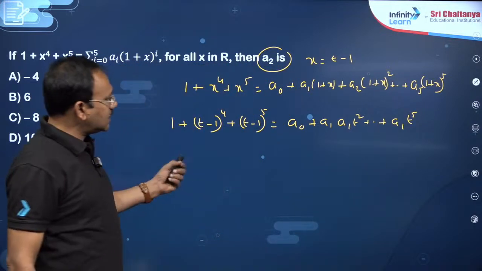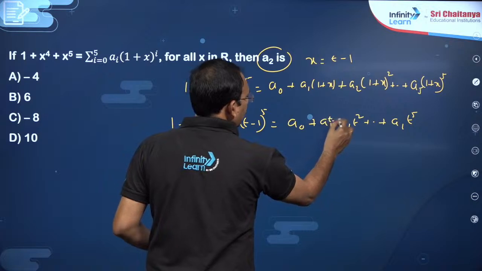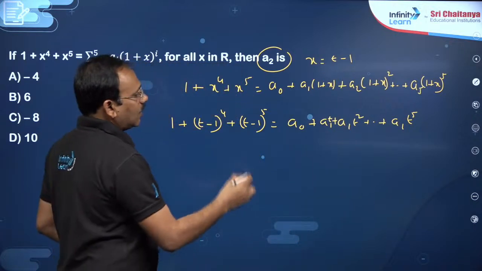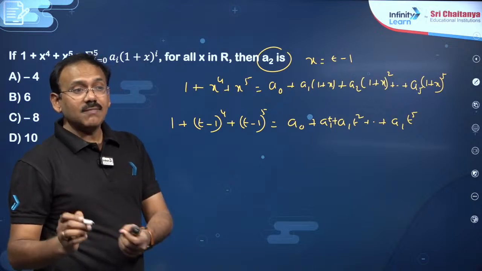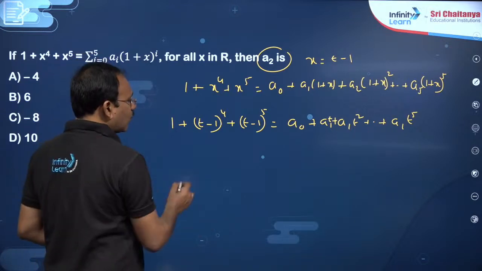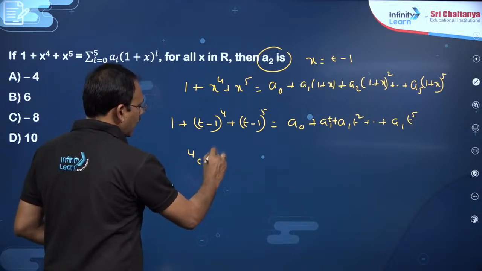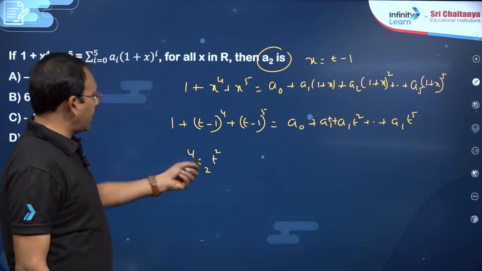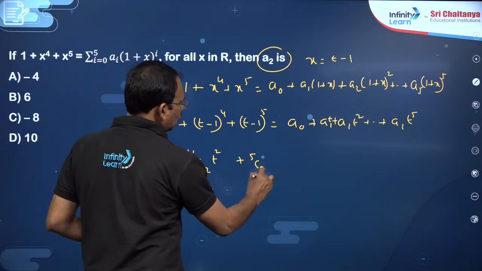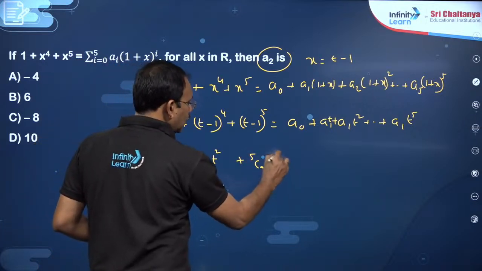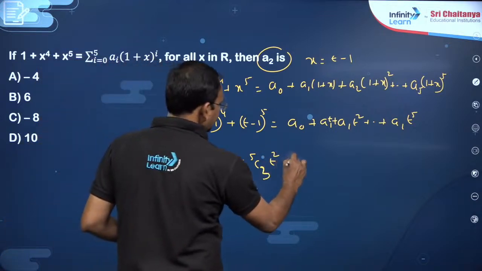So, my dear friends, in this expansion, a2 is nothing but t square coefficient. So, t square coefficient, what will you get here? 4c2 into t square into minus 1 power 2, and here plus 5c3 into t square into minus 1 power 3, right.